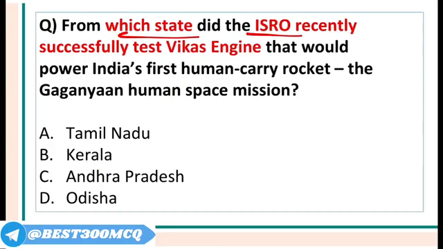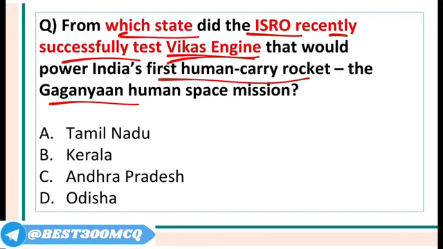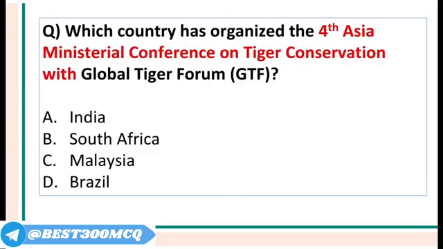From which state did the ISRO recently successfully test Vikas engine that will power India's first human mission to the universe, which is Gaganyaan? Gaganyaan. So remember, it is Tamil Nadu. So they successfully test fired Vikas engine from a place called Mahendargiri. Mahendargiri is in Tamil Nadu.